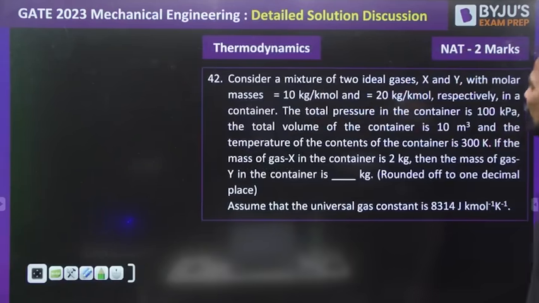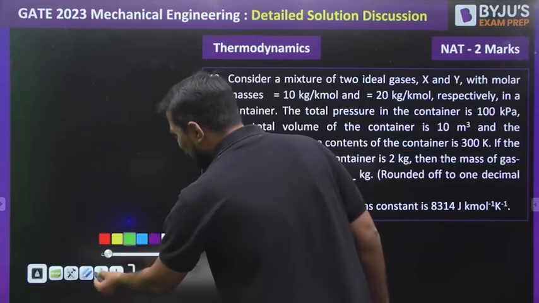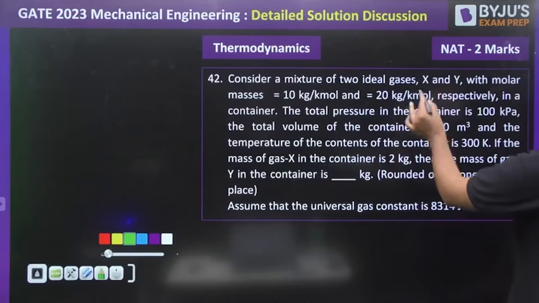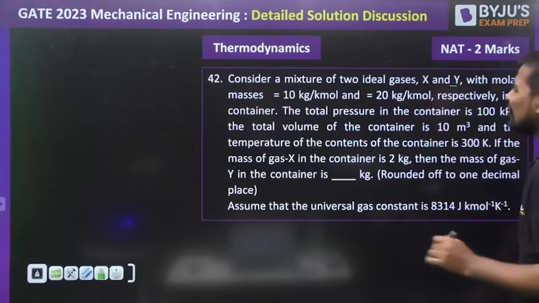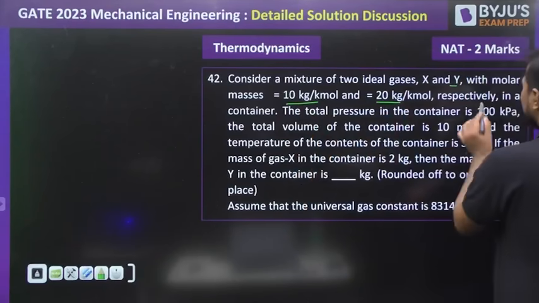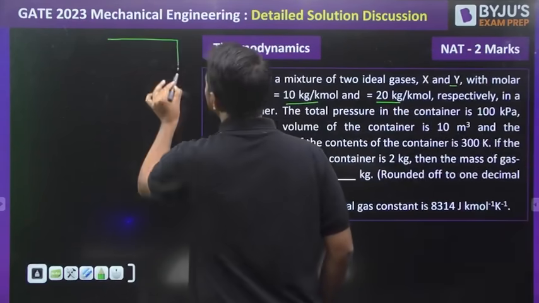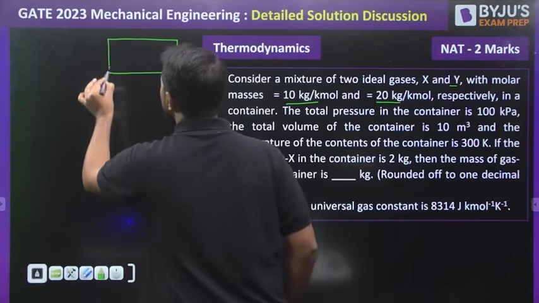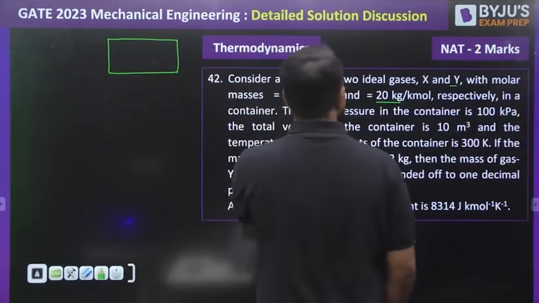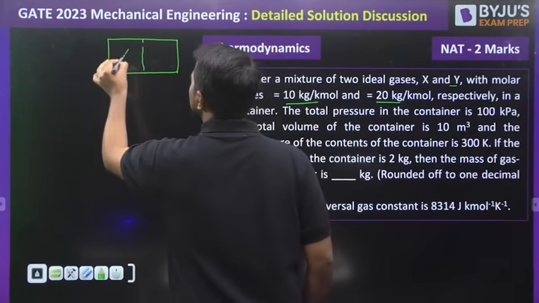Question number 42. Consider a gas mixture, a very important question of gas mixture. Consider a mixture of two ideal gases, X and Y, with molar masses of 10 kg and 20 kg respectively in a container. There is a container like this, and there is a combination of the gases X and Y.